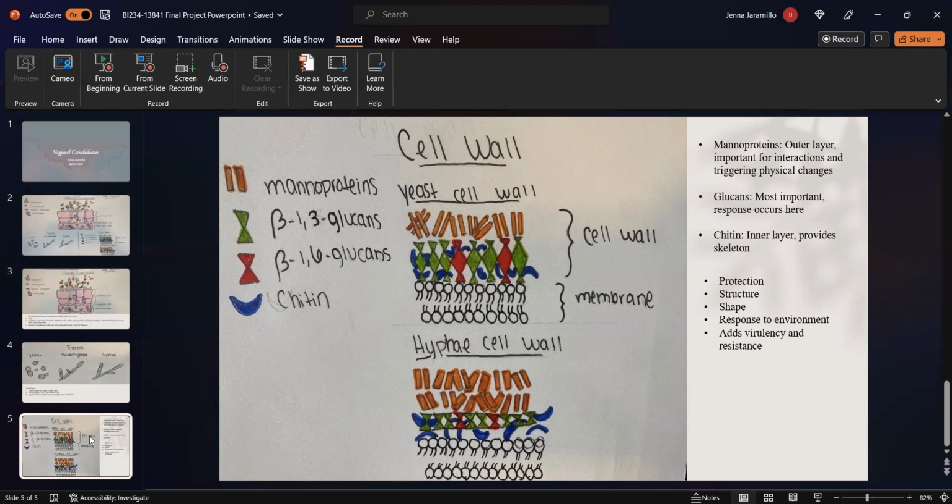This layer is important for interactions with its environment and activation and modulation of immune response. Another component of the wall is chitin. Chitin is the inner layer of the cell and plays a role as a skeleton. The last component is the most important for the cell to respond and adapt. The component is the presence of glucans, specifically 1,3 and 1,6.